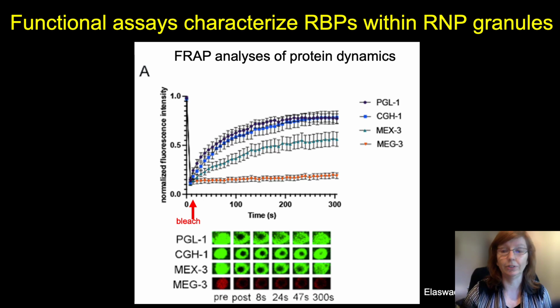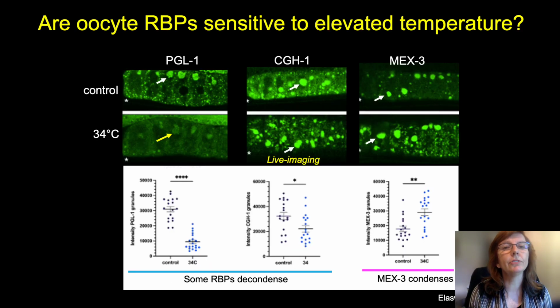So these four RNA binding proteins have distinct dynamics within these RNP granules, suggesting they may occupy distinct phases. A second assay we've used to study these RNA binding proteins is sensitivity to elevated temperature, because sensitivity to high temperature is often associated with liquid-like phases. So here we're looking at some live imaging where we're using GFP-tagged strains of PGL-1, CGH-1, and MEX-3. And in the top row, we can see in those arrested oocytes, those very large granules indicated by the white arrows, as we would expect.